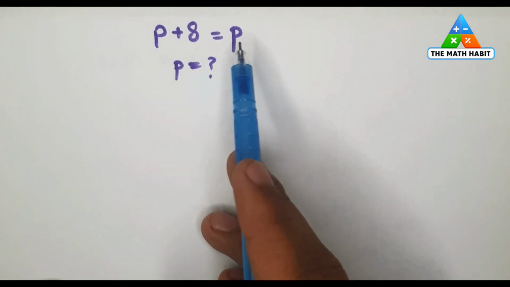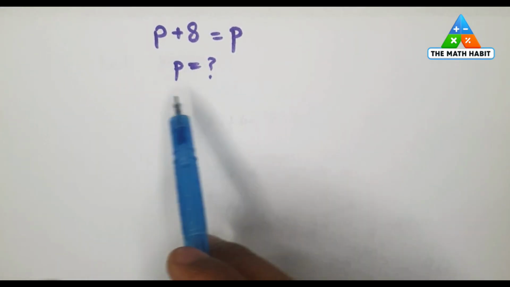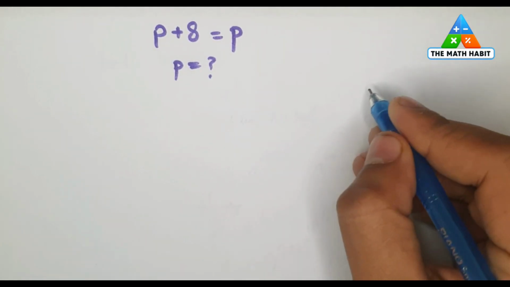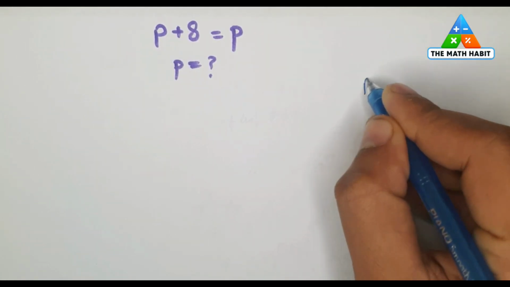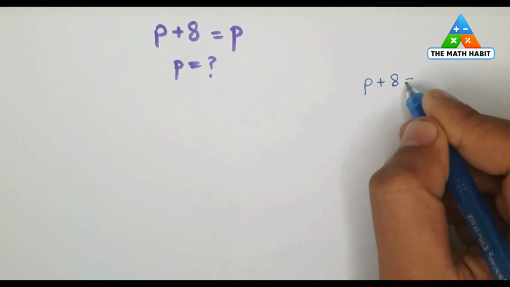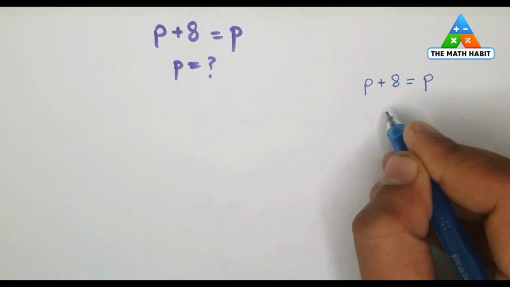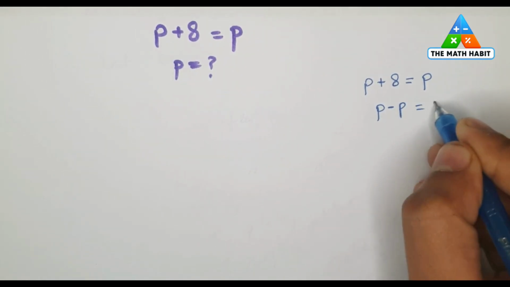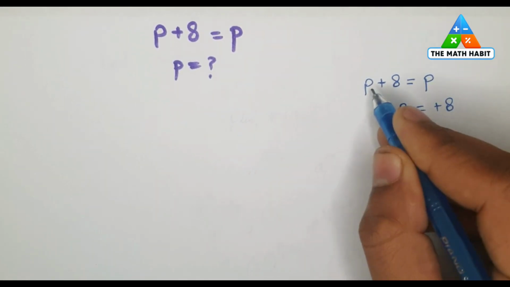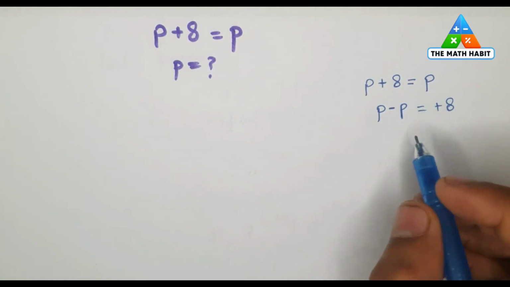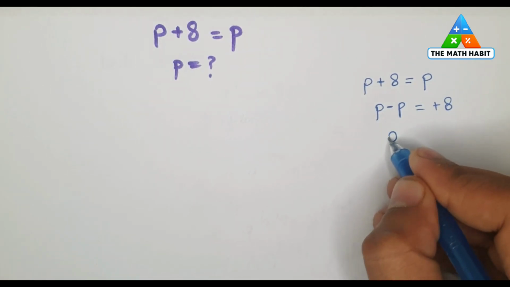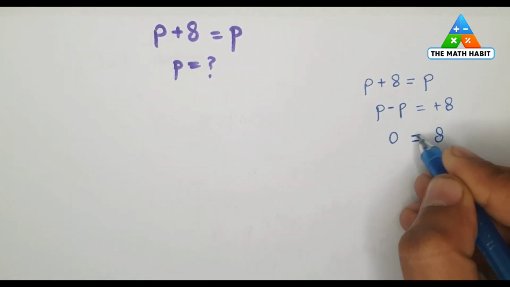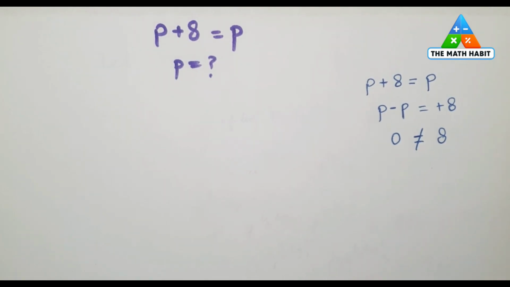P plus 8 is equal to P, and we have to evaluate the value of P from it. Let's try a solution here in which P plus 8 is equal to P can be written in the form of P minus P is equal to plus 8. I just move this P towards the other side of the equation, and this will give us 0 equal to 8, but these two can't be equal to each other.